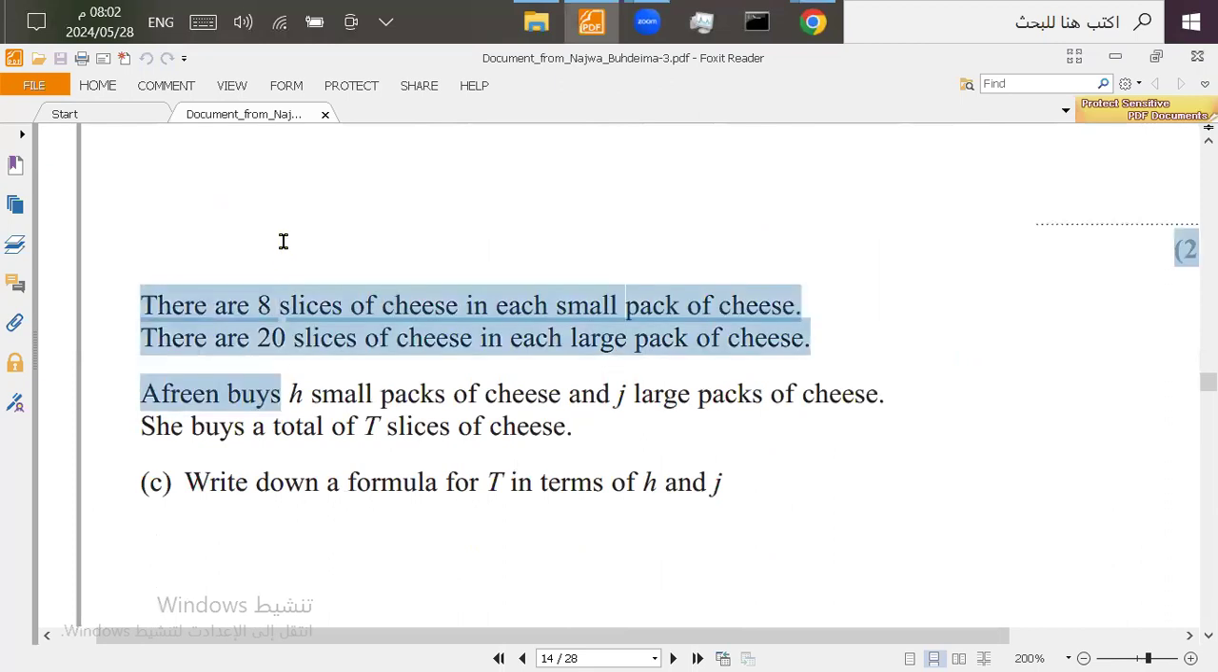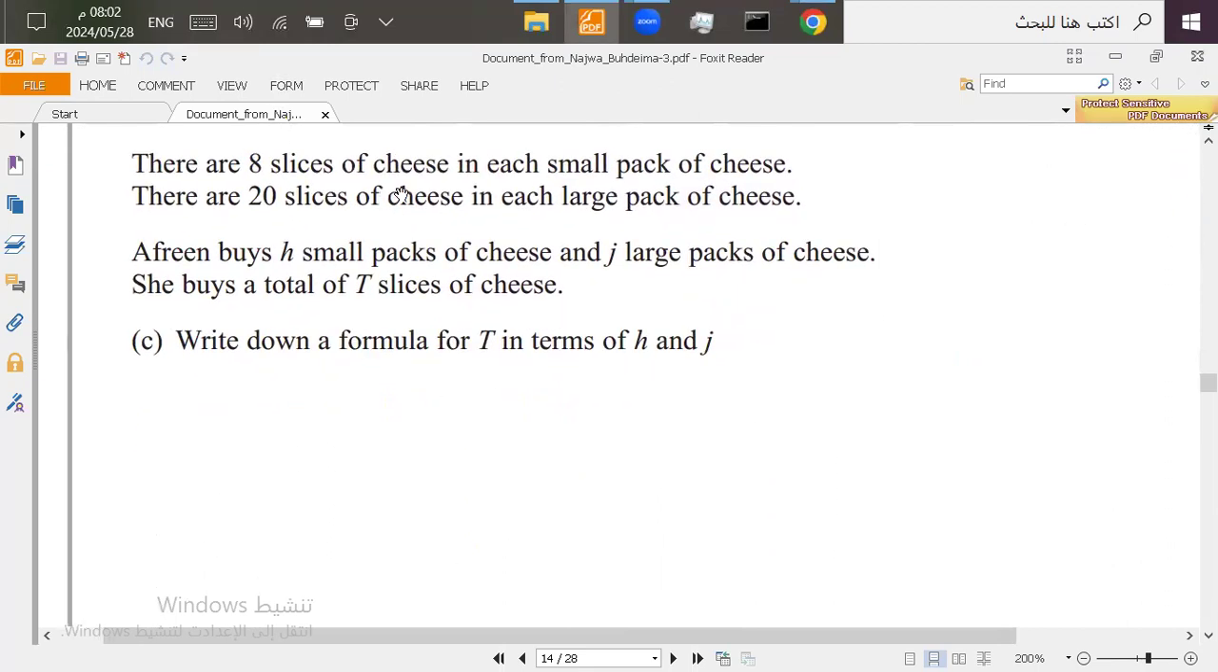Let's see. There are 8 slices of cheese in each small pack of cheese. So each small pack has 8 slices. So we're going to call these S, so 8S. Now, 20 slices of cheese in each large pack, so let's call them 20L, and we'll see what's going on here. Afrin buys H small packs, so small packs are called H of cheese, and J large packs of cheese, large packs are called J.